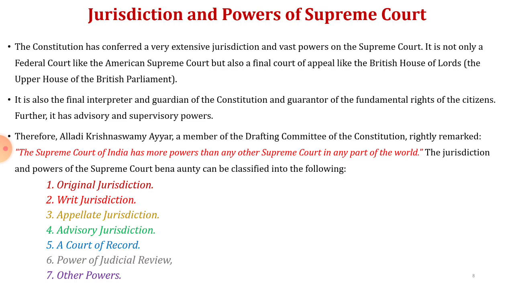Then, jurisdiction and power of Supreme Court. The Constitution has conferred a very extensive jurisdiction and vast power on the Supreme Court. It is not only a federal court like the American Supreme Court, but also a final court of appeal like the British House of Lords. It is also the final interpreter and guardian of the Constitution and guarantor of the fundamental rights of the citizens. Further, it has advisory and supervisory powers.